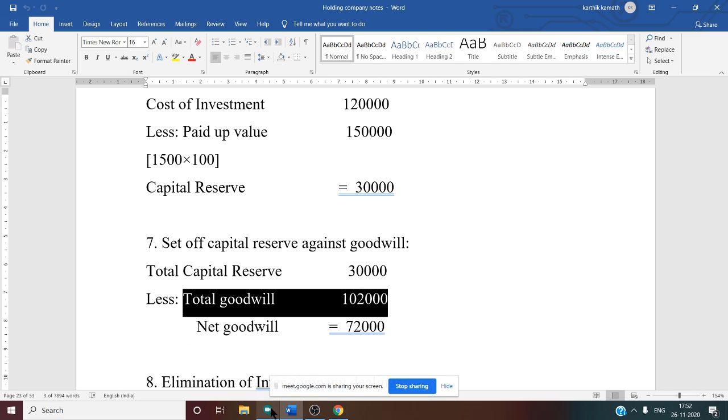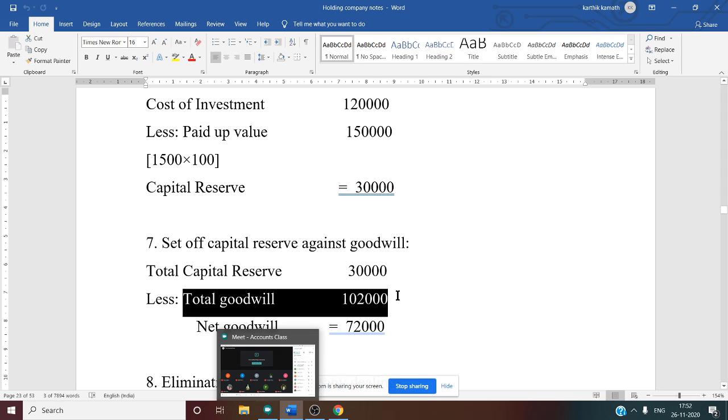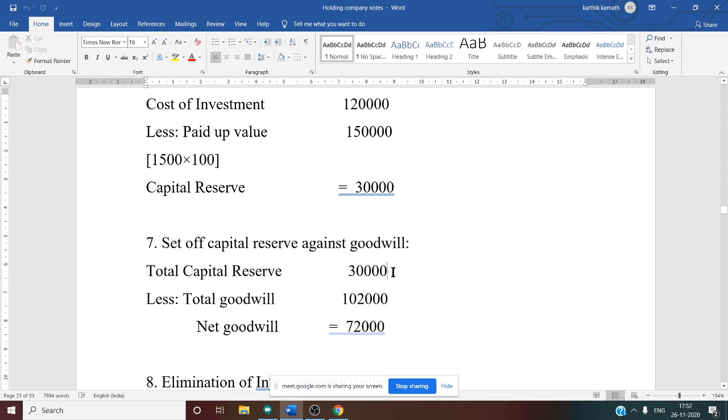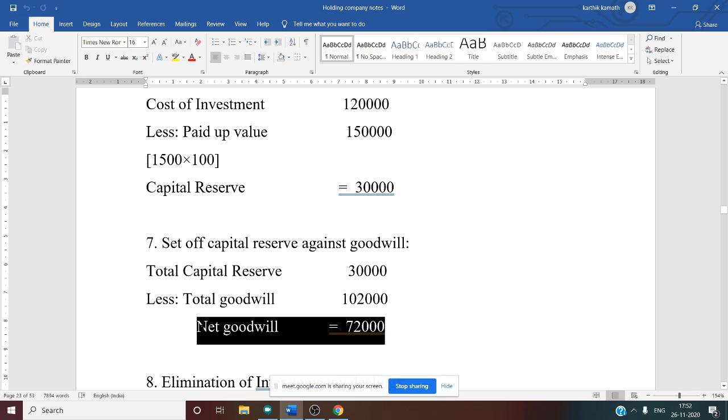Because in the consolidated balance sheet we can either show capital reserve or goodwill, we cannot show both. So now if you see, the negative balance is less, that is, the negative balance means the liability side balance is less and the positive balance is more. That is why your answer will be positive. That is net goodwill. Net goodwill is 72,000. This information you have to show on the asset side of the consolidated balance sheet. This is working note number 7.